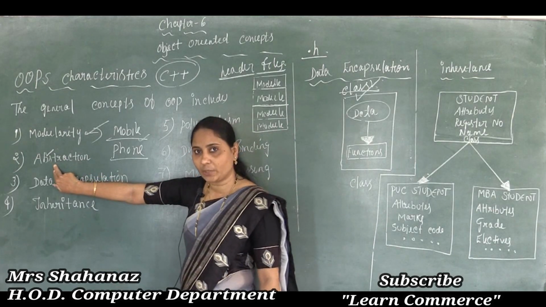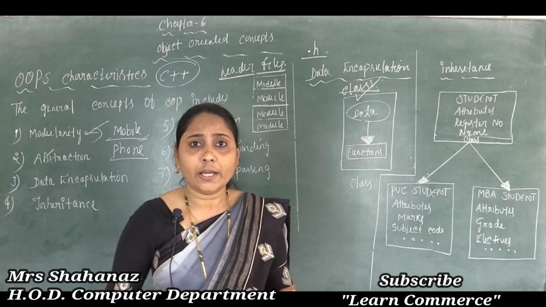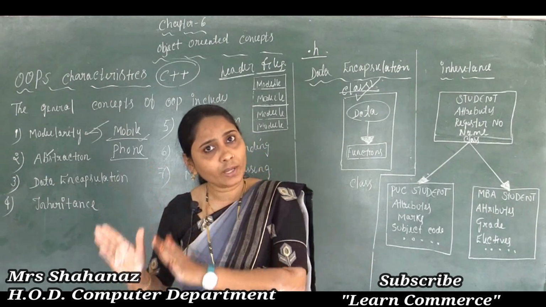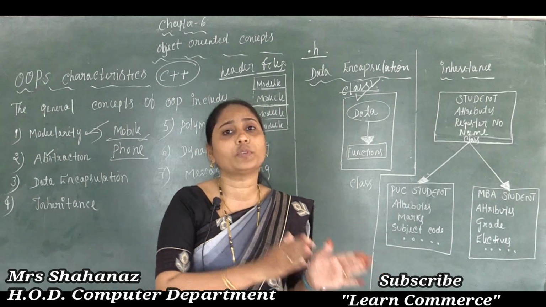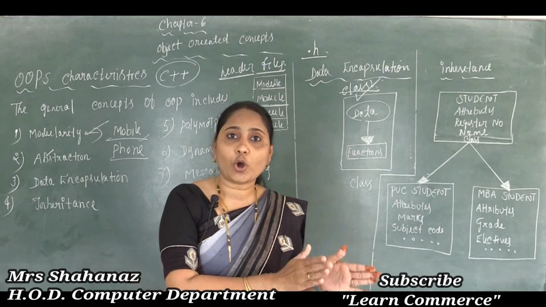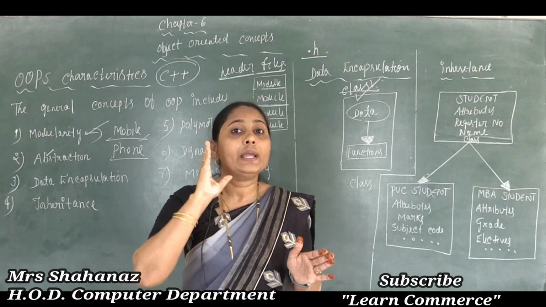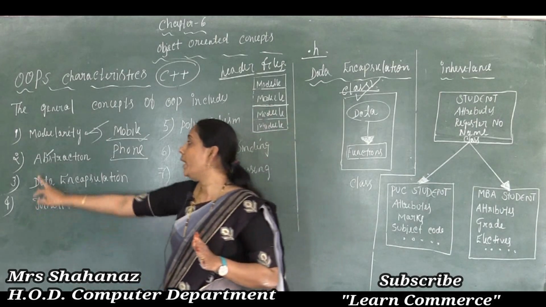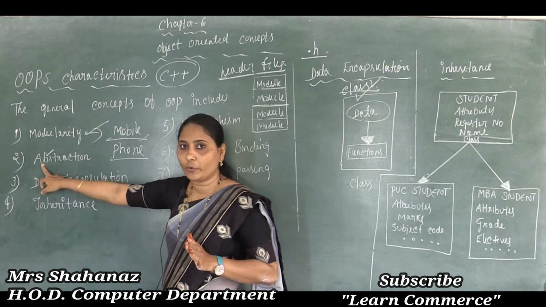So what is the meaning of abstraction? The meaning is very simple. It is a process, an act performing some operations. That means one object is going to work with another object, but the first object doesn't want any background detail of the second object, and the second object also doesn't want any background detail of the first object. They just want to do some work and develop the program very easily, or get the execution of the program. So this is the concept of data abstraction. Is it clear how data abstraction works here?